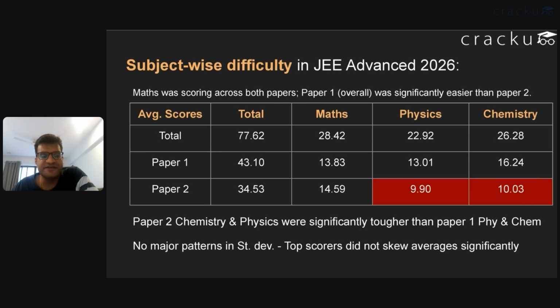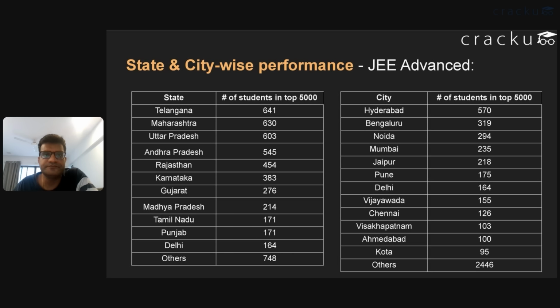But the average marks in physics and chemistry in paper 2 was much lesser. The average in paper 2 physics was 9.9, in paper 1 it was 13.01. So paper 1 physics was significantly easier than paper 2 physics. But the contrast is much starker in chemistry. In chemistry paper 1, the average is 16.24. In chemistry paper 2, the average is 10.03. So physics and especially chemistry were much tougher in paper 2 as compared to paper 1.